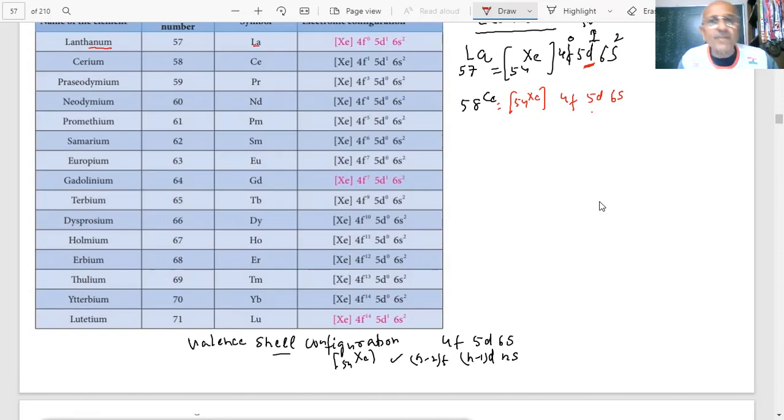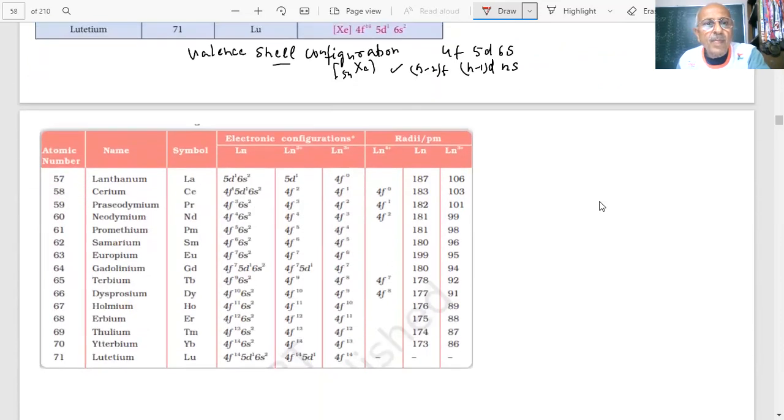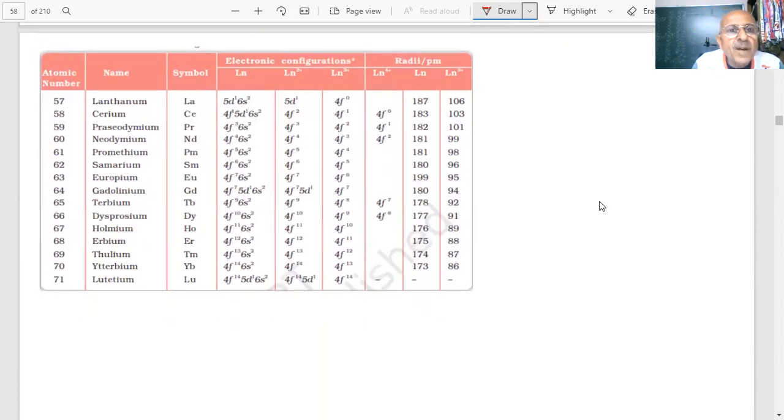You will see cerium. In the case of cerium, if I take the configuration from the NCERT book, this is my cerium. See cerium: 6s2, 5d1 and this.